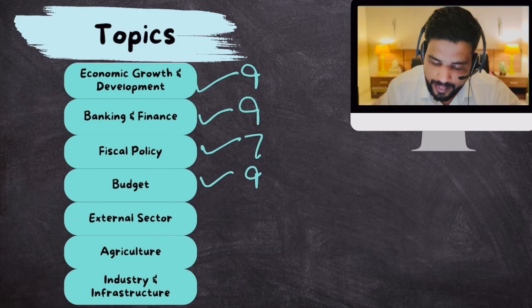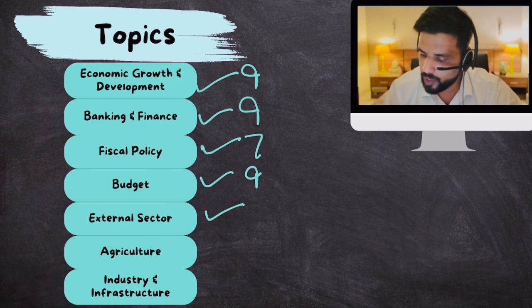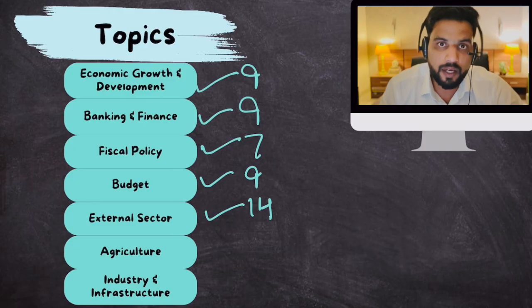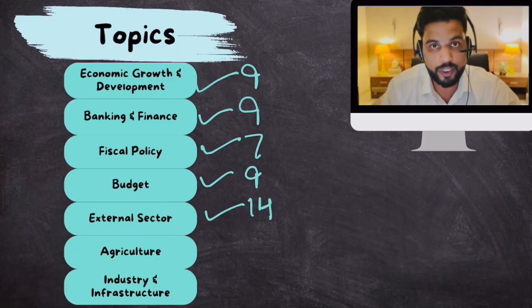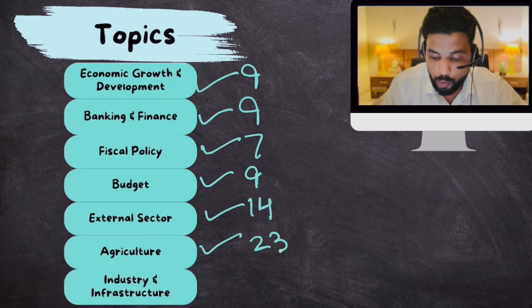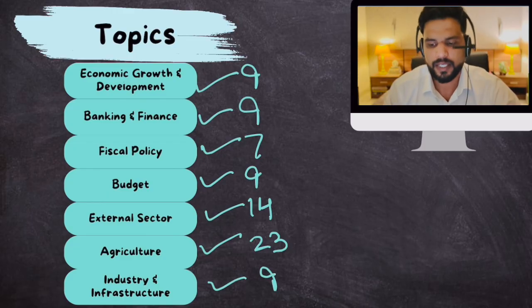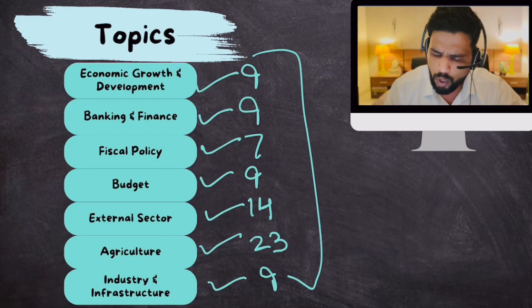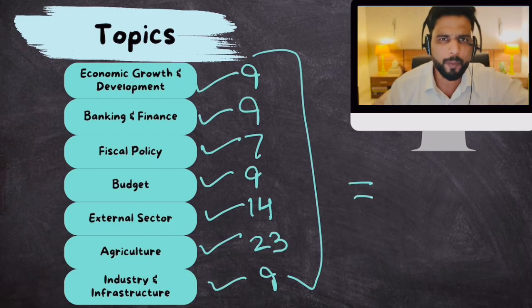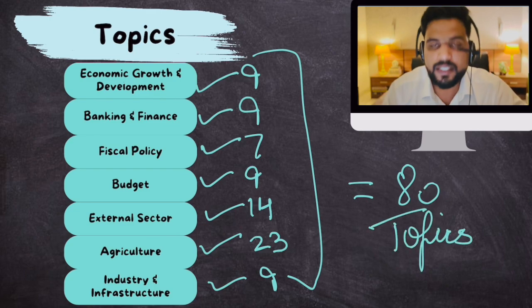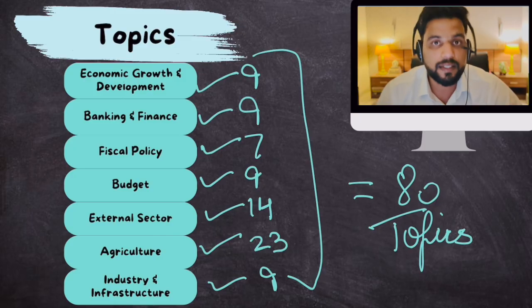Then there is the external sector, where we will cover 14 topics, a lot of articles and issues, especially with the rise of Donald Trump in America. A lot of external sector related economics has featured in the newspapers. With respect to agriculture, there are 23 topics, and with respect to industry and finance, there are 9 topics. In total this amounts to around 80 topics, plus or minus 1 or 2, and we will cover these in the next 10 days.